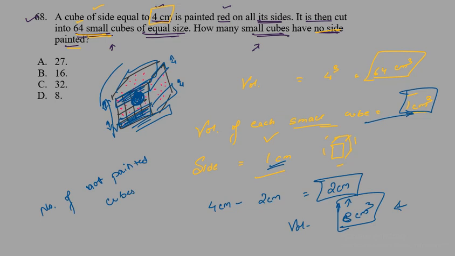cubes will be 8, because we have a whole cube inside this 4 by 4 by 4 cube. We have a small cube inside, which is 2 by 2 by 2, which has a volume of 8 centimeter cube, and each small cube is 1 centimeter cube. So we can say that the number of cubes which are not painted will be 8. So our options here, option D says 8, so option D will be the correct answer.